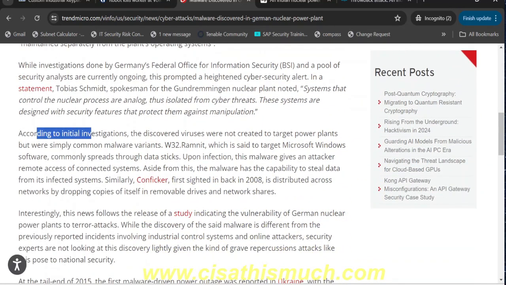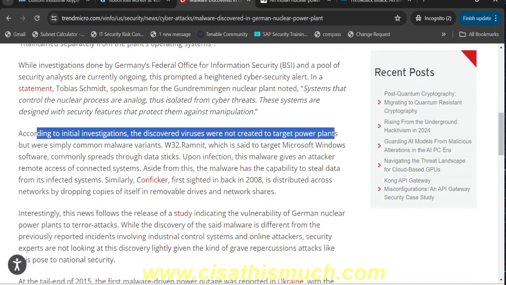In fact, according to the initial investigations, the discovered viruses were not created to target power plants, but were simply common malware variants. So the intention of these intruders was not to specifically target these industrial control systems in the power plants. But you can't imagine if such an incident were specifically designed for these industrial control systems, because we normally don't have much controls. The industry will not be focusing more on these areas.